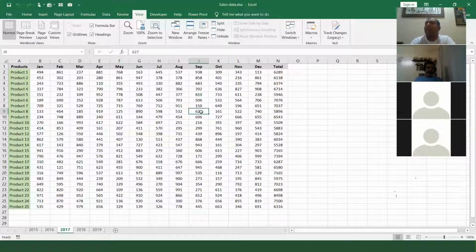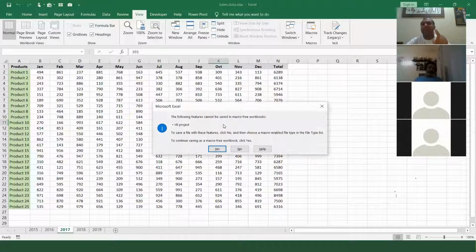In the Excel file, it happens the same way. Till the time it has text, it is an XLSX file. Now you recorded a macro and put the code in it, so this Excel file will not save. When I press Ctrl S, it will say, you have put macro code in me, I will not save. Increase my position, convert me to a macro file. So press Ctrl S. See, it's not saving. Here you have to say no. Remember, don't say yes, say no.